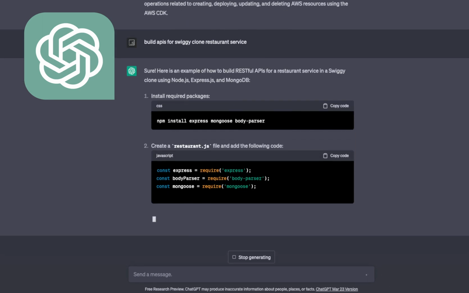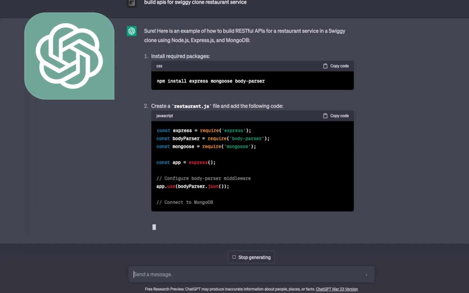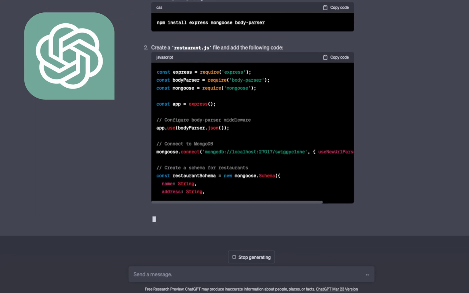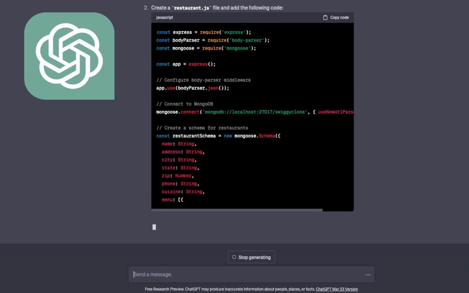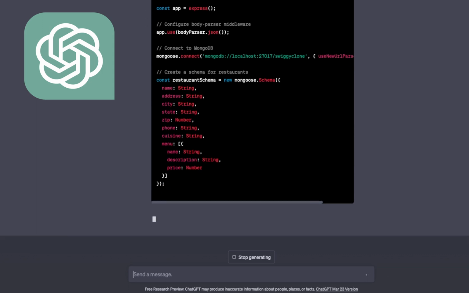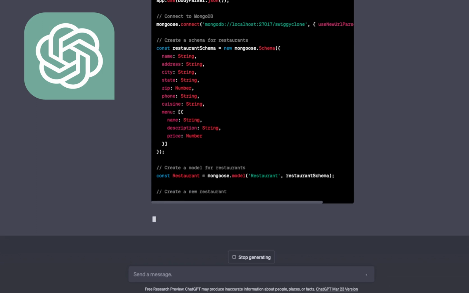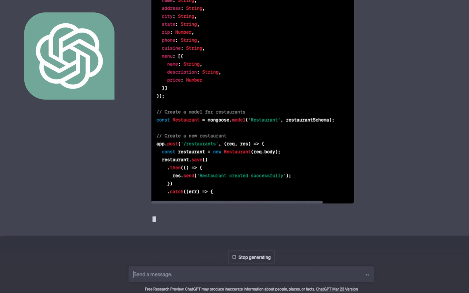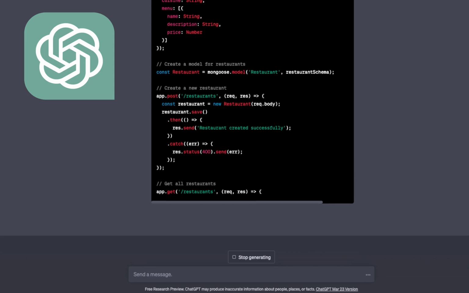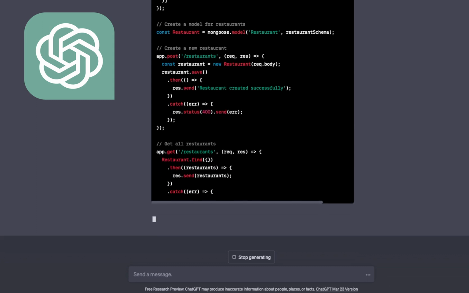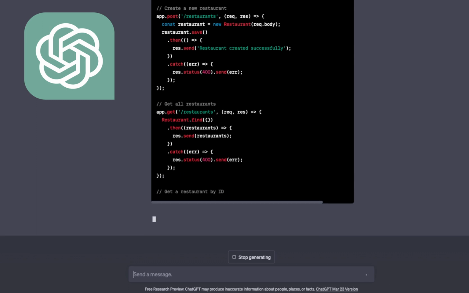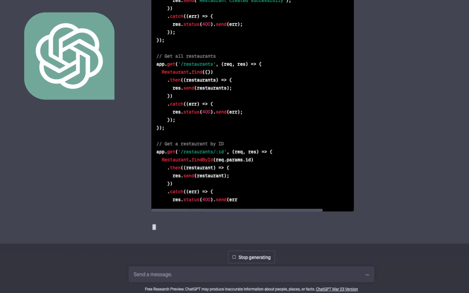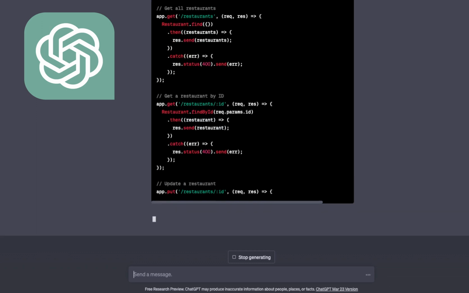That is still good. Obviously, I can't expect this AI to build me a Swiggy clone and build a restaurant service. But yeah, you can see it has connected a database, and then it has created a restaurant schema which contains a state, city, GST, phone, cuisines, menu, and then it is building these APIs. app.post restaurant, it is creating a restaurant, then app.get restaurants, it is giving me all the list of the restaurants, and similarly get restaurant by ID. It's a simple CRUD operation which we have created. I didn't create it, ChatGPT has done that.